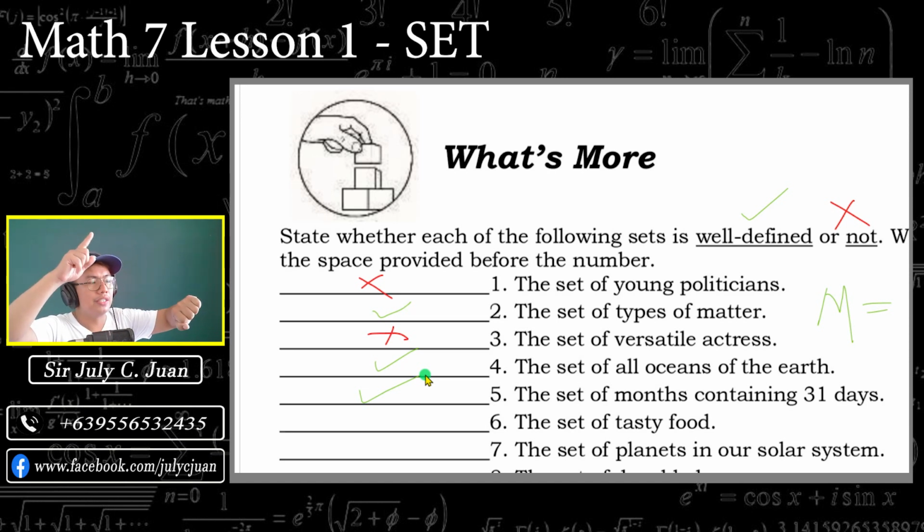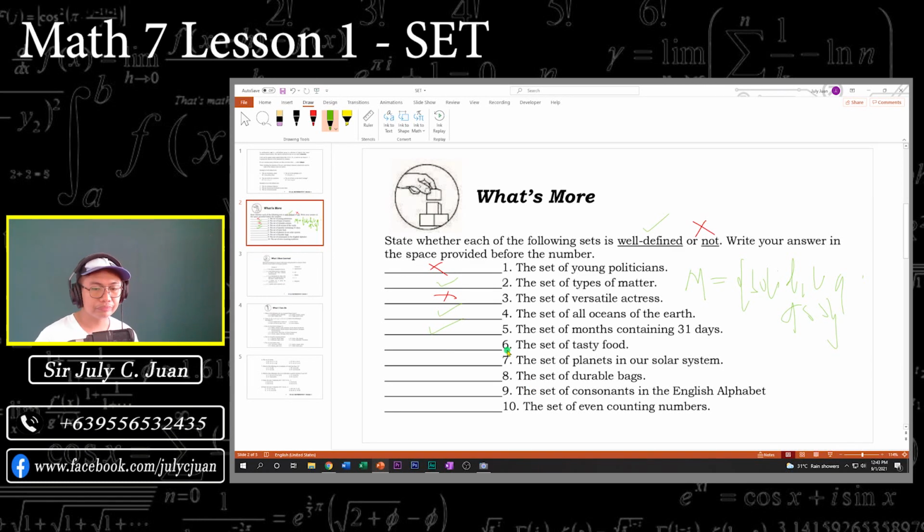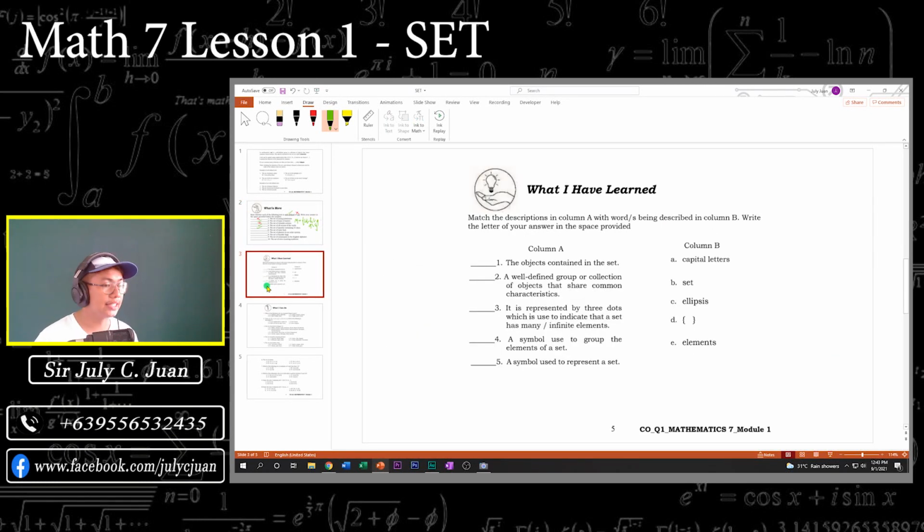Okay, so napapansin nyo, may bukol, January, mayroong 31. February, wala. March, meron. April, wala. May, meron. June, wala. July, meron. August, meron. And so on and so forth. So, ganun po. Hindi nyo alam yun kasi nauso na ang ML ngayon, Mobile Legends. Tingnan mo na lang sa cellphone mo, nandyan na. Okay, so that's it. Bahala na kayo sa number 6 to 10.